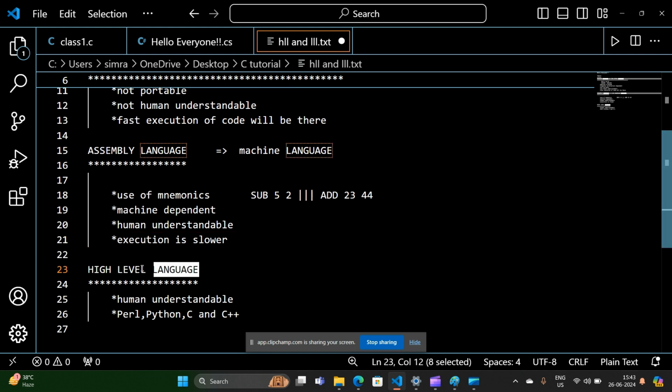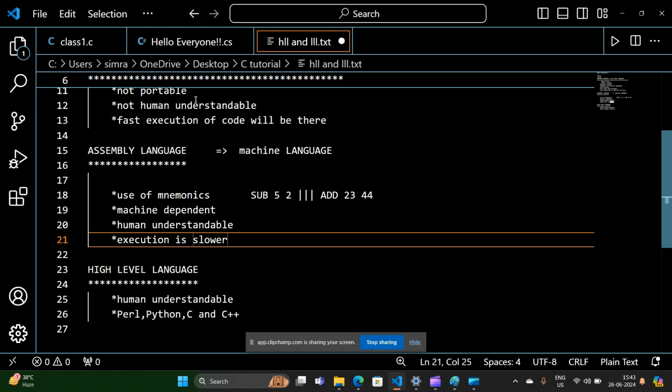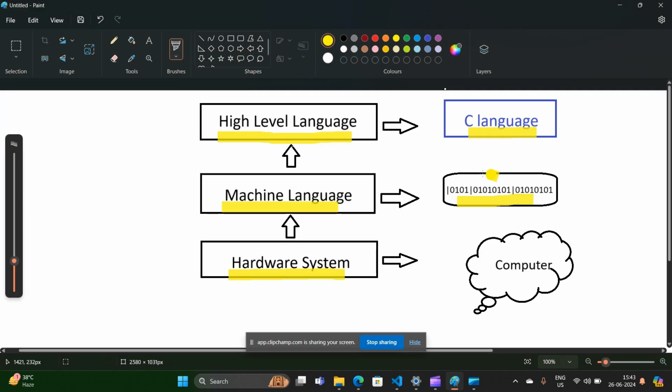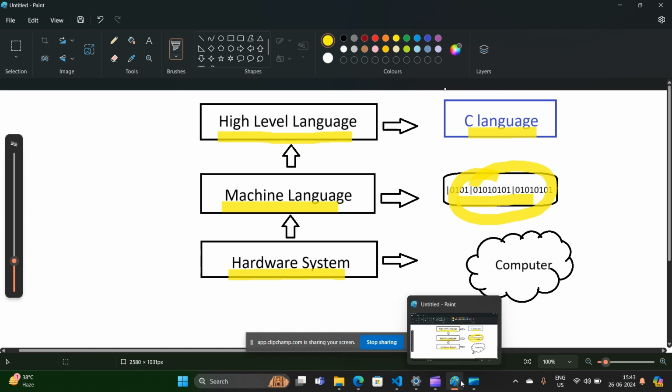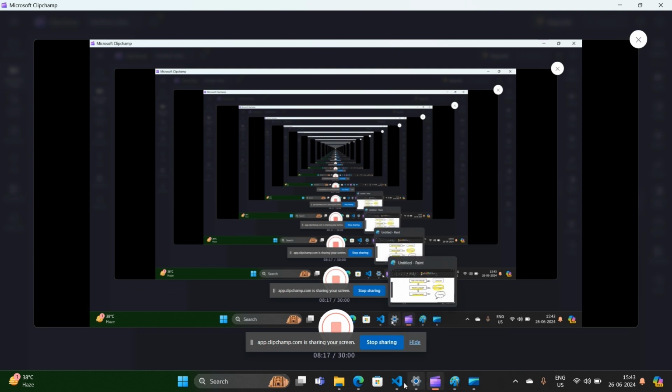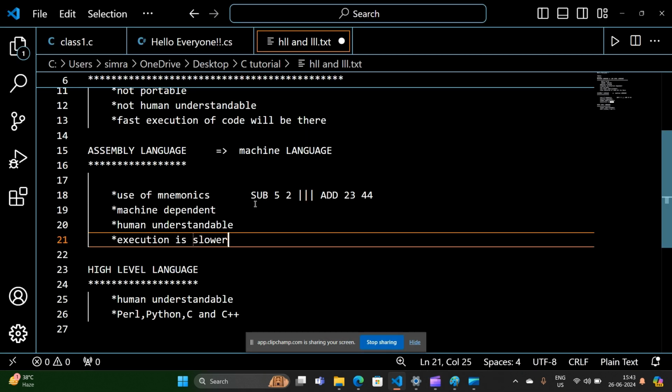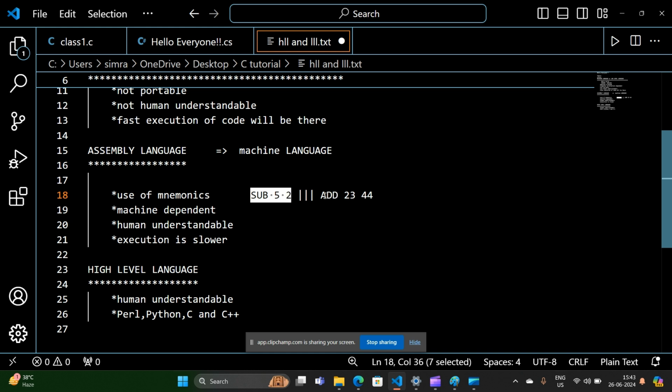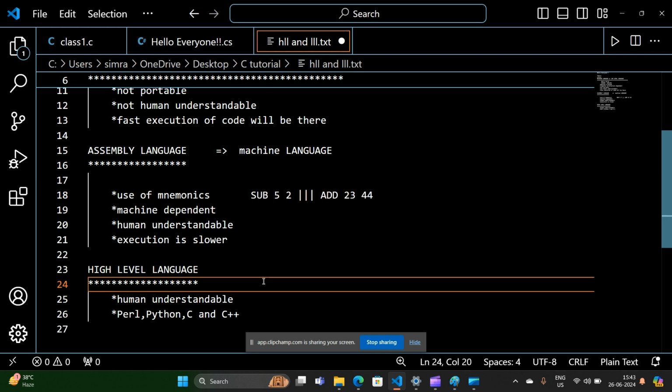Now we will understand about high level language. So why did high level languages come? Now you understand that the code which we have written in machine language is zeros and ones. And the code which we write in assembly language is sub 5 and 2, add 2 3. These codes are not portable, and their execution is different. But we want that the execution will also be faster, and the portability of the code will be there. So for this purpose the high level languages came.